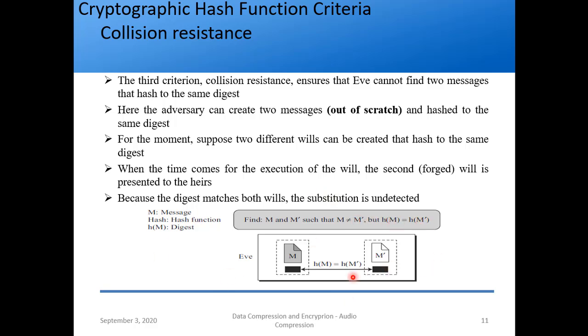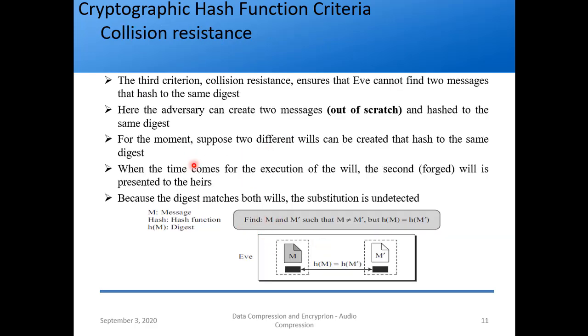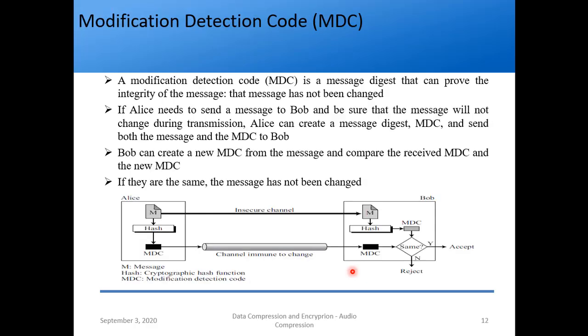So what is the difference here? If you observe both the things, the find criteria is the same, but what is the difference? Nothing is given to Eve, so he just speculates what the messages might be. That is the difference here. So these three conditions should be satisfied.